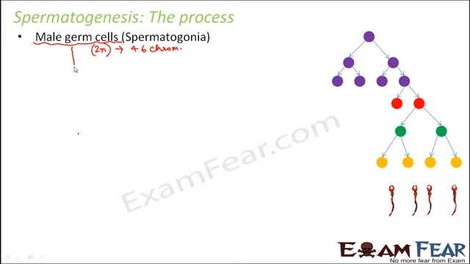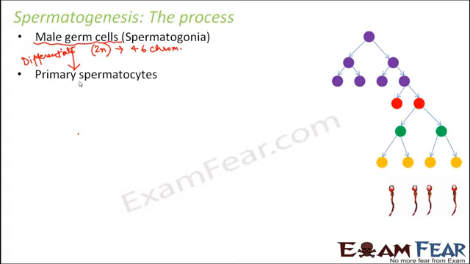Right? Now what happens to these male germ cells? Now these male germ cells undergo mitosis. Mitosis is what? It is equational division. So why do they undergo mitosis? Because they want to increase their number. So the ploidy does not change, so they form more and more diploid cells, but the number of the cells increases. Now some of these male germ cells differentiate to form some specialized cells, and those specialized cells are known as the primary spermatocytes.